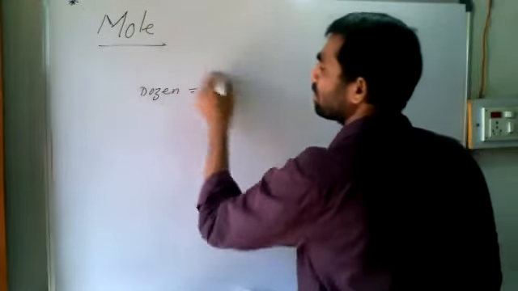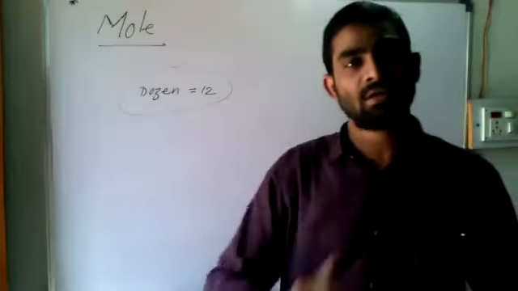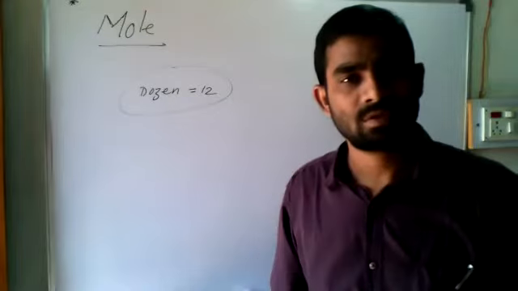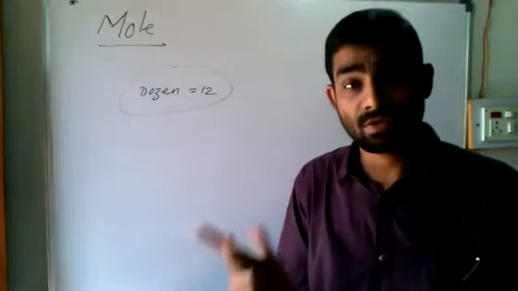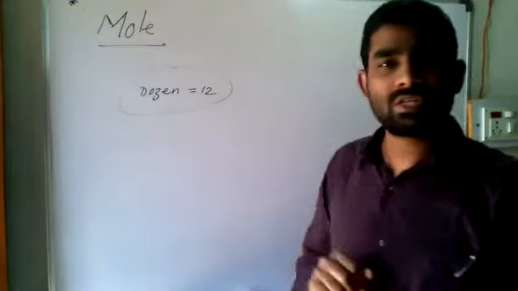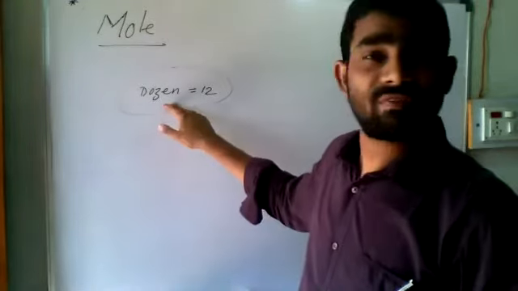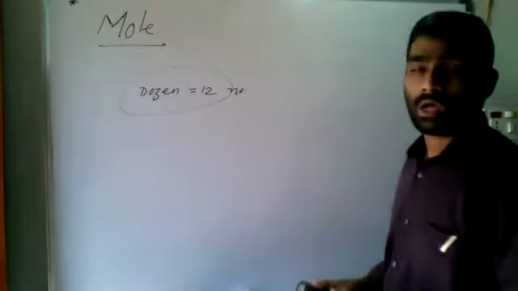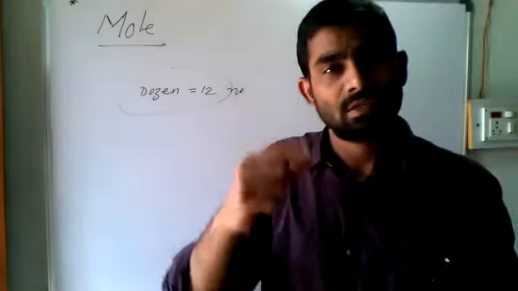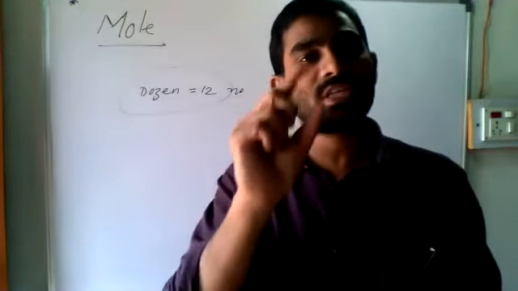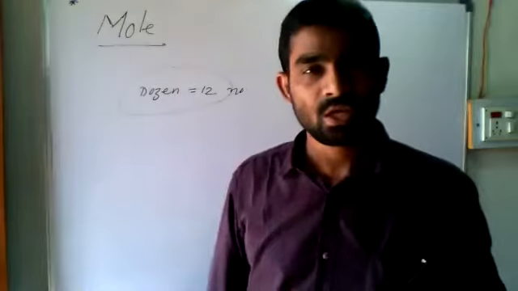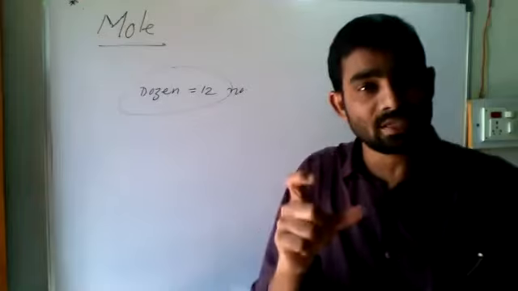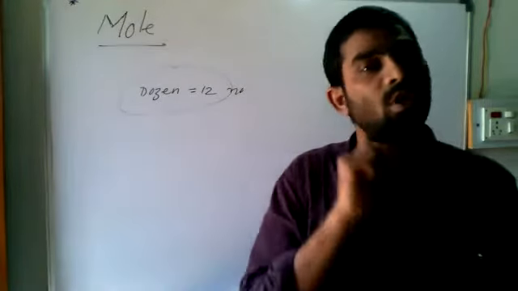Dozen means 12. One dozen bananas, 12 bananas. One dozen apples, 12 apples. One dozen oranges, you got it? By using the word dozen, the big number 12 is put into a single word, one dozen. So there are terms we use to represent a big quantity in a small way.